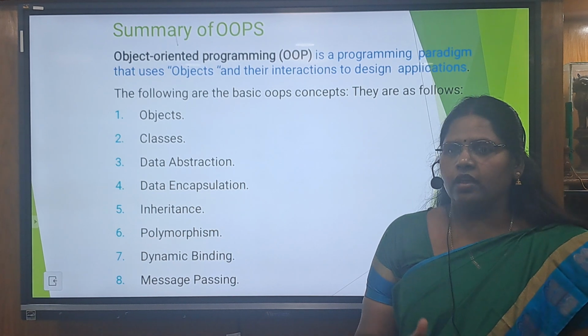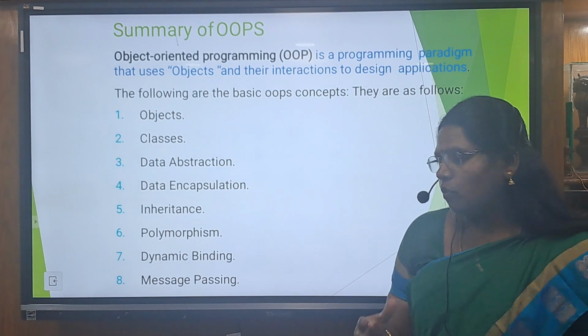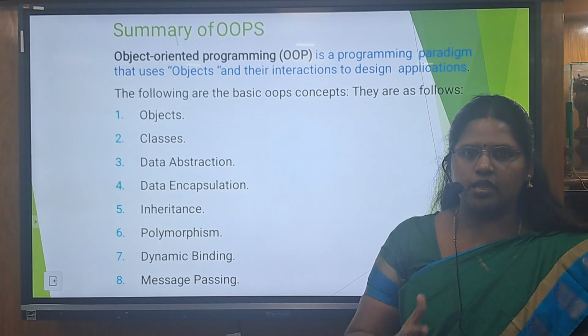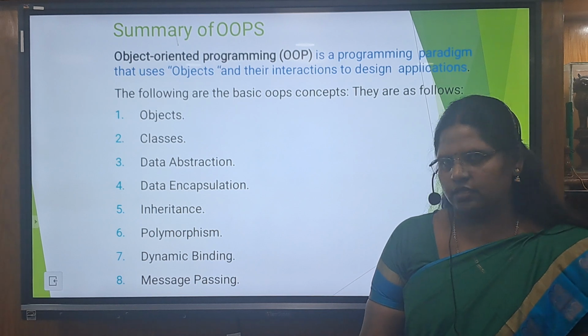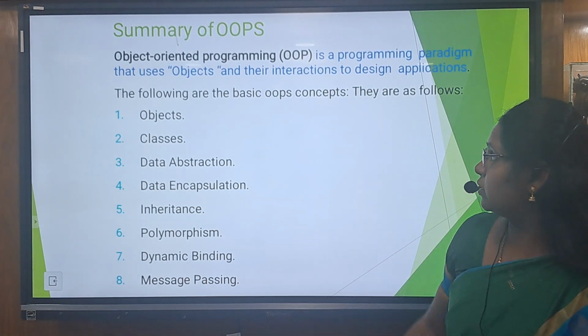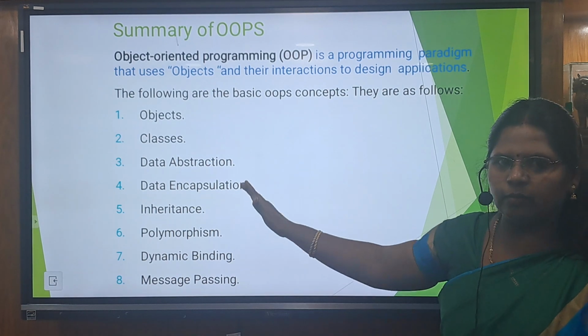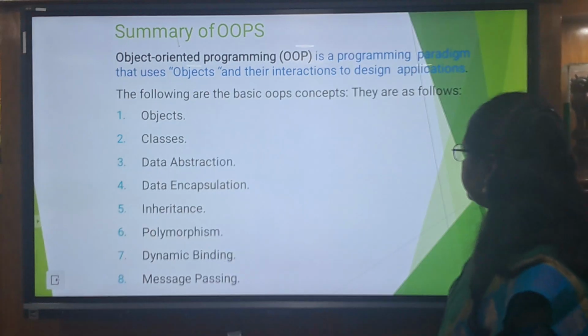During the runtime, some of the libraries are bound, that is the dynamic binding. And message passing, one class can call another class by using the objects or by passing messages through the methods. This is also dynamic message passing, and these are the basic concepts of OOPS, and this is applicable for Python, C++ as well as the Java language.